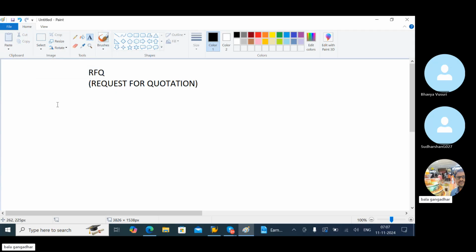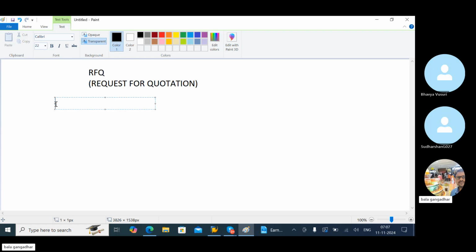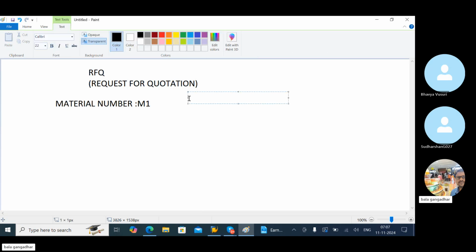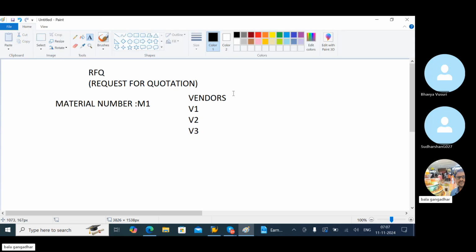Now, normally for a material, we maintain a material number, M1. For this material number, we maintain the sources, like vendors. Vendors are suppliers like V1, V2, V3. By using sources we can maintain them.